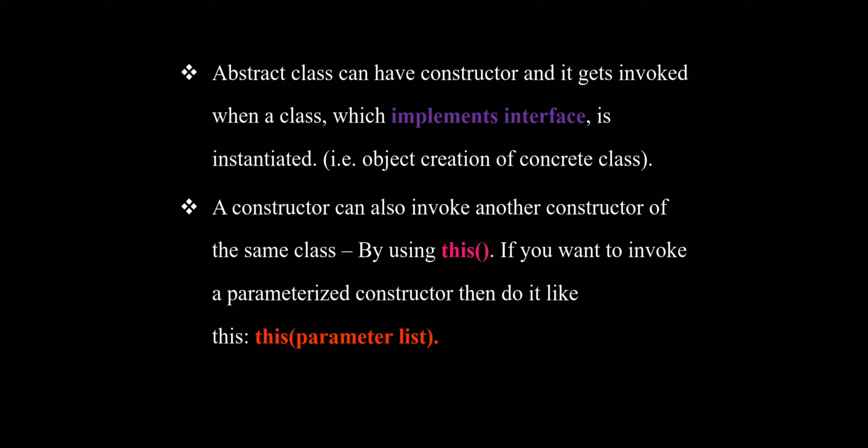The this call is used to invoke another constructor of the same class.